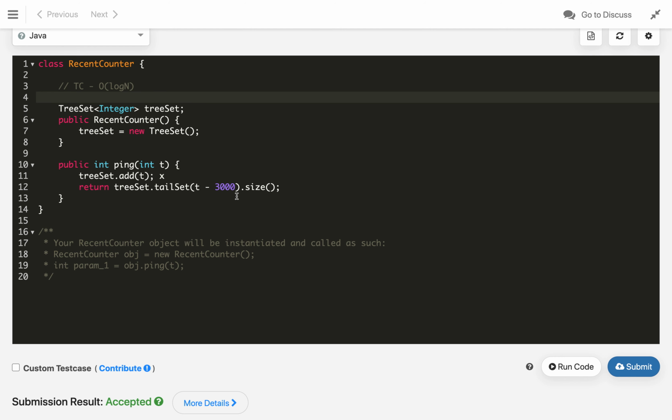And the space complexity is the total number of elements we added in our set from the start of this RecentCounter class, so this will be O of n.